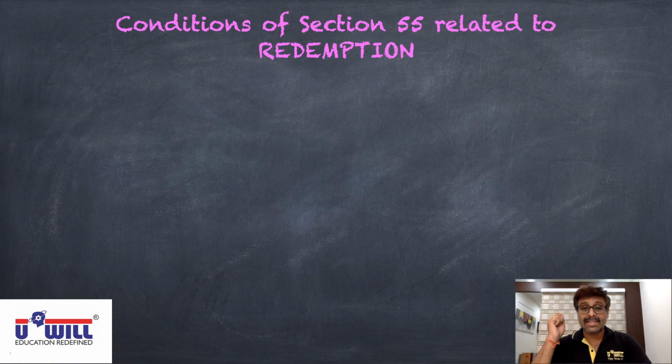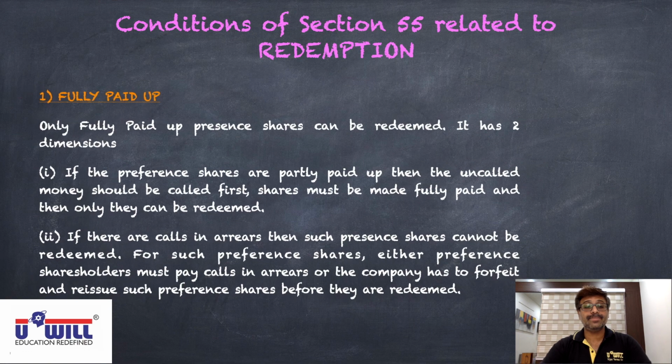And in my next live session, I'll be asking you these 4 conditions also. Accounting journal entries are also based on these 4 conditions. If your understanding of these 4 conditions is not clear, you will not understand the journal entries. So give this heading in your notebook: conditions of Section 55 related to redemption. Okay, note it down. Now the first condition: fully paid up.